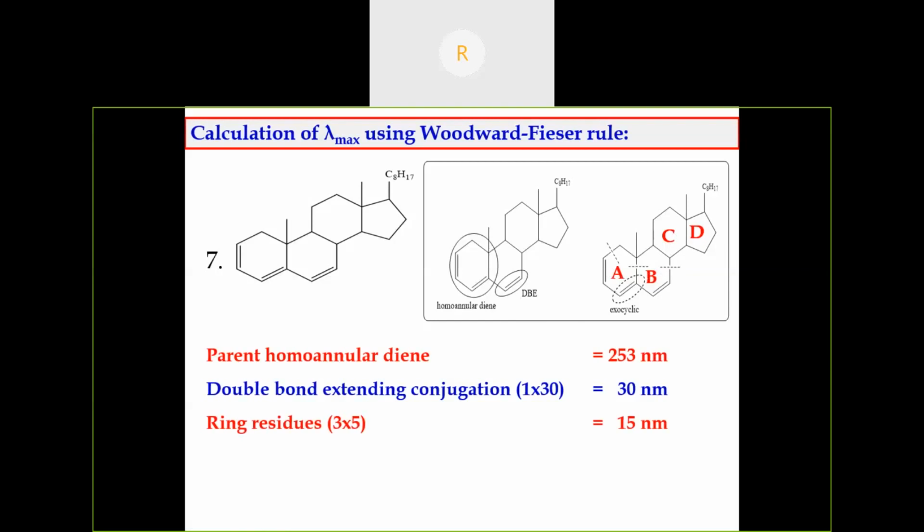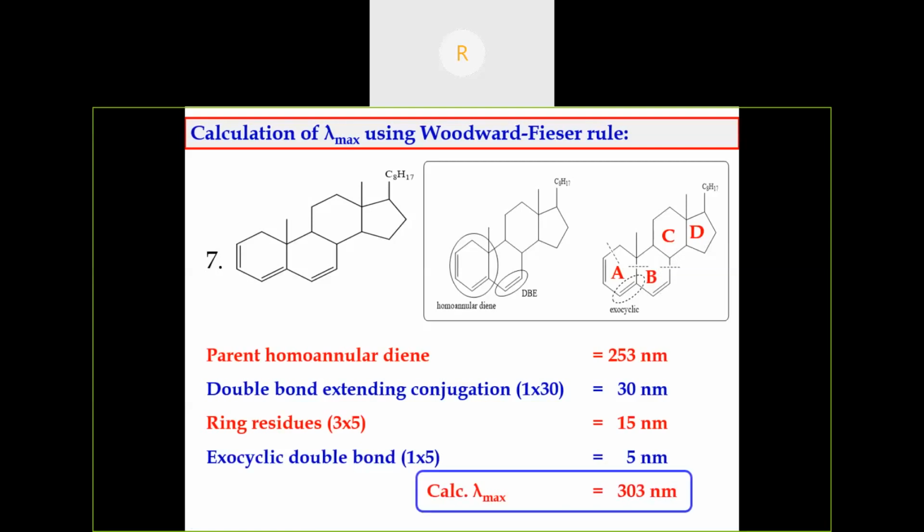For ring A, there is no exocyclic double bond. For ring B, there is one exocyclic double bond. Ring C, there is no exocyclic double bond. Ring D, there is no exocyclic double bond because conjugation has finished here itself. So the lambda max value is 303 nanometer.